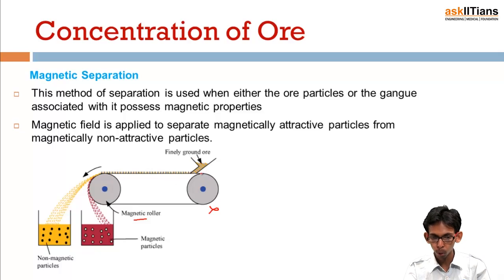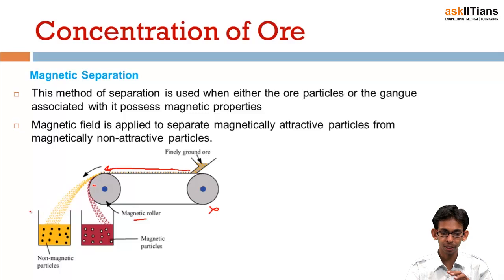This ore moves toward the magnetic end, and when the ore reaches the magnetic end, it has two components, one magnetic, another non-magnetic. The magnetic component is attracted strongly by the magnetic roller, that is why it falls near the wheel, while the component which is not magnetic is not attracted by the roller, so it falls away, and in this way there are two different lumps.